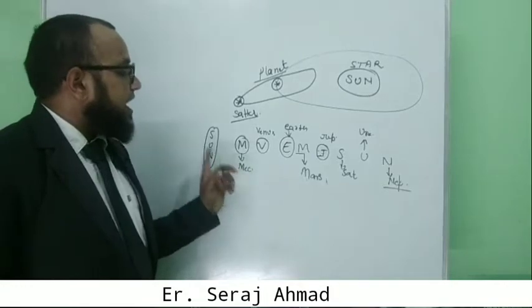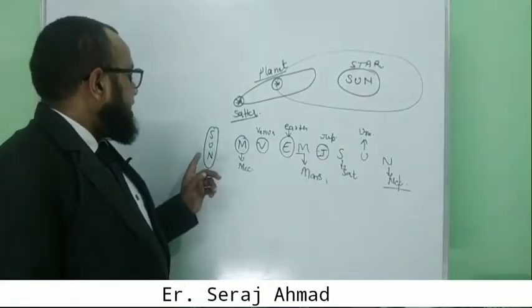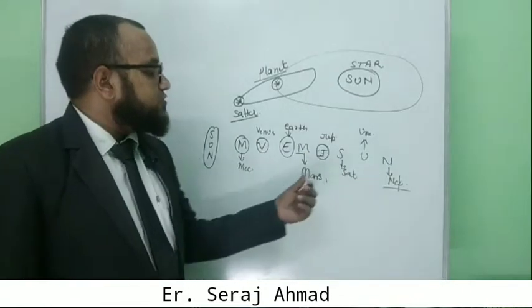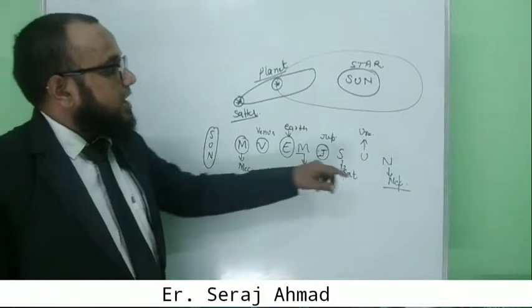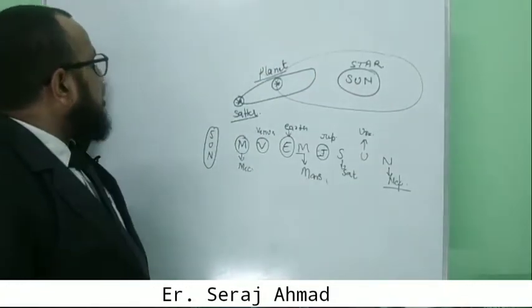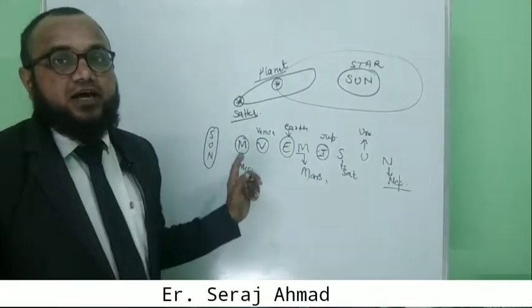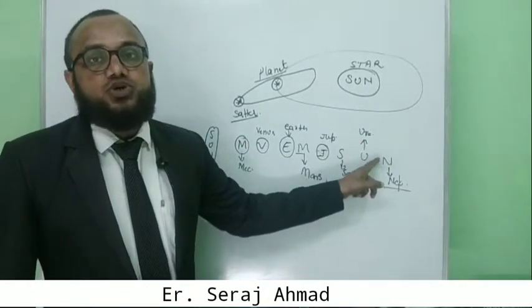So we have to identify which one is the farthest from the Sun, which is Neptune, and which one is closest to the Sun, which is Mercury. The diameter of Neptune is very large as compared to other planets, and it is the coldest planet in our solar system.